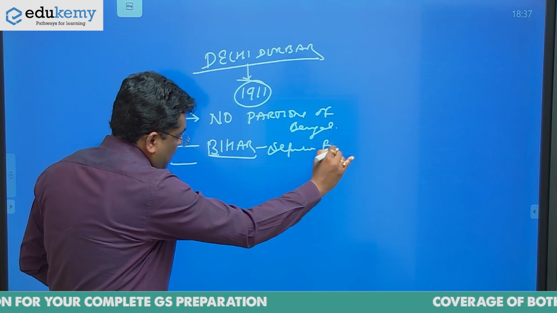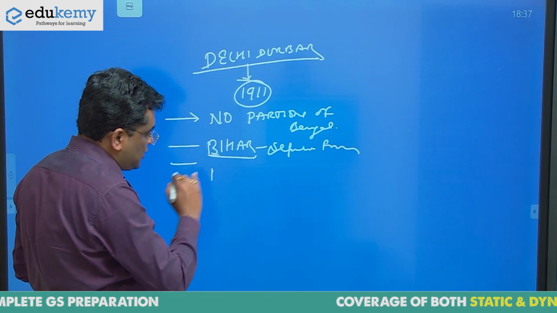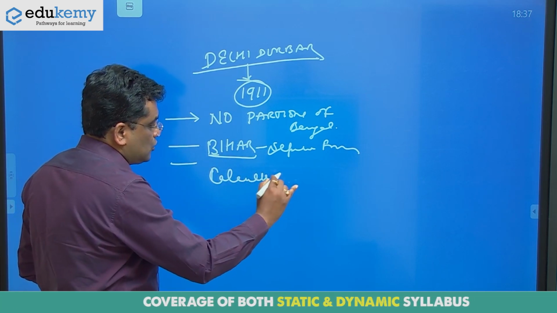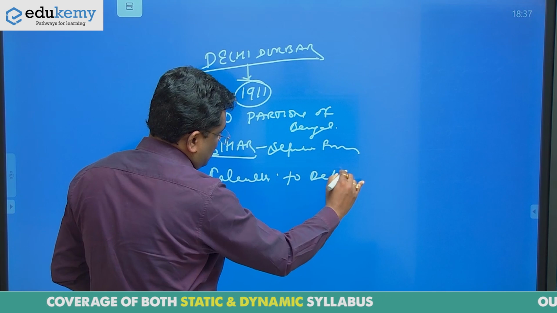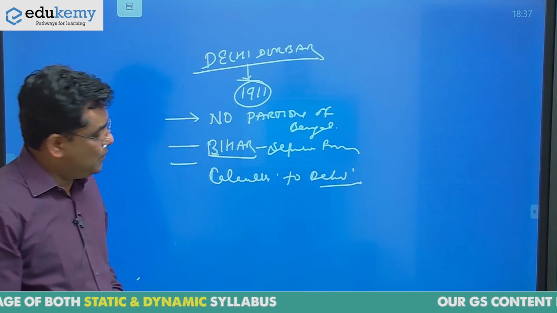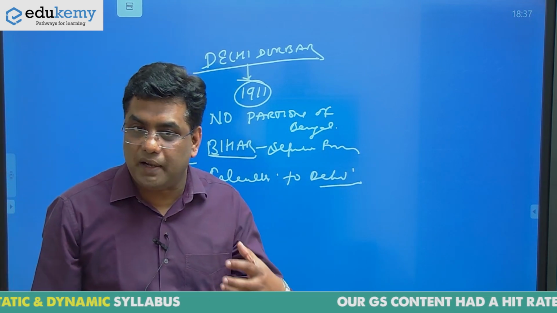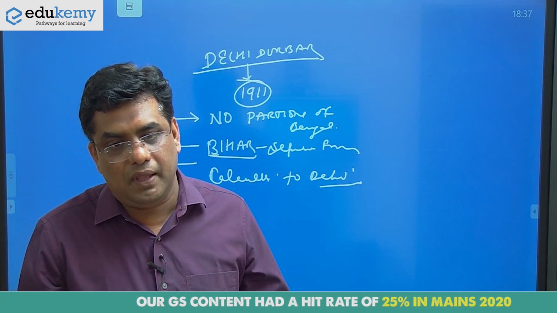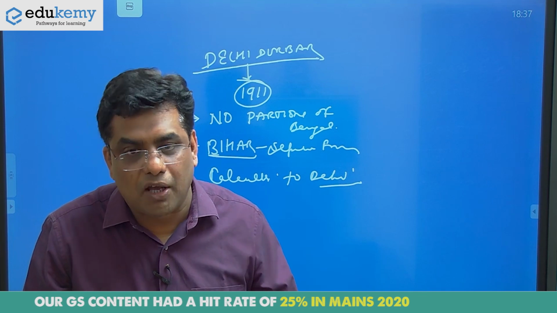And the capital of India was transferred from Calcutta to Delhi. So these three important decisions were taken during the announcement made by the king, that is the Delhi Darbar of